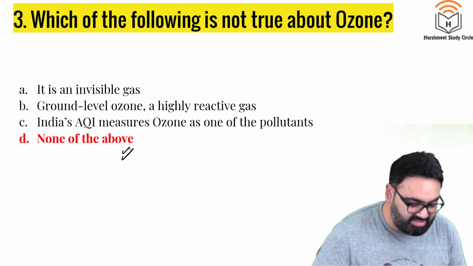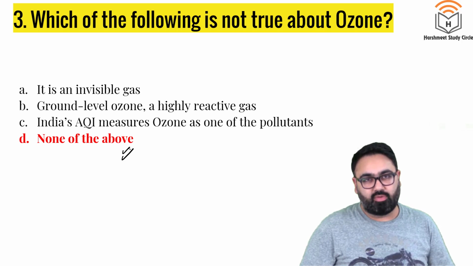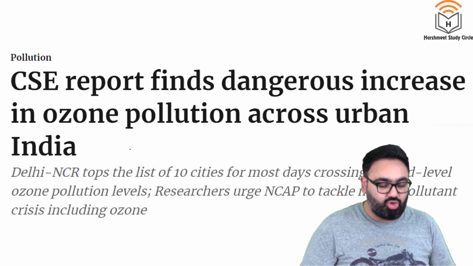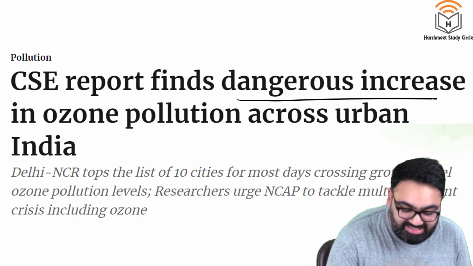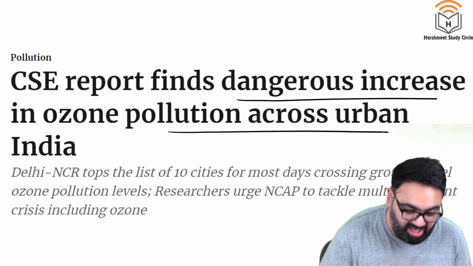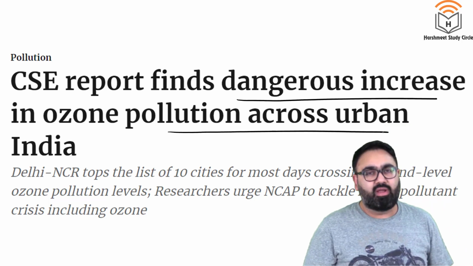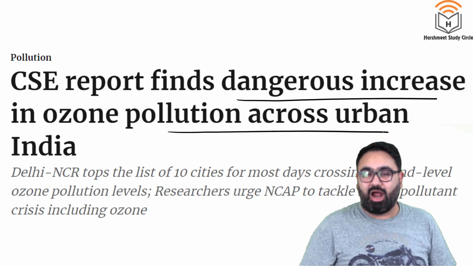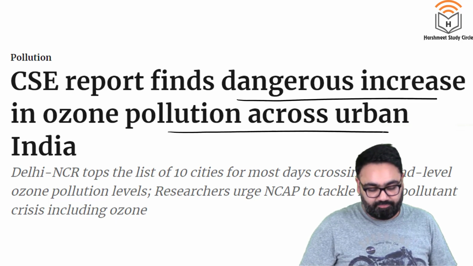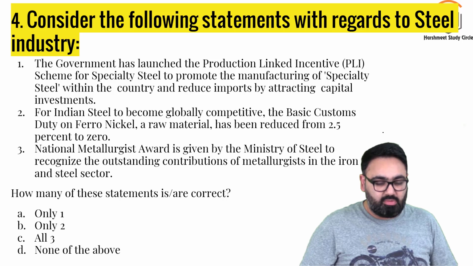All the three given statements above this one are correct about ozone. I've taken this from Down to Earth website. There's a CSE report that finds out dangerous increase in ozone pollution across urban India. Delhi, Mumbai, all these big metropolitan cities have huge ozone concentration at the ground level, which is dangerous for the times to come. Question number 4.